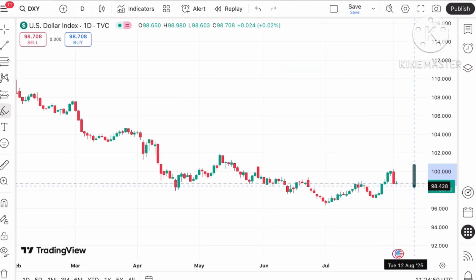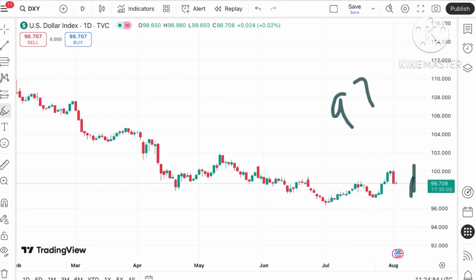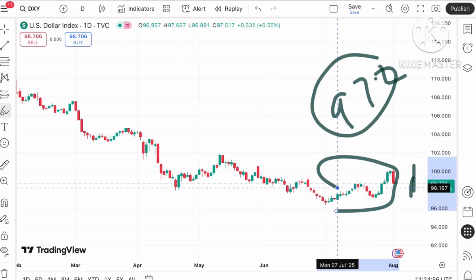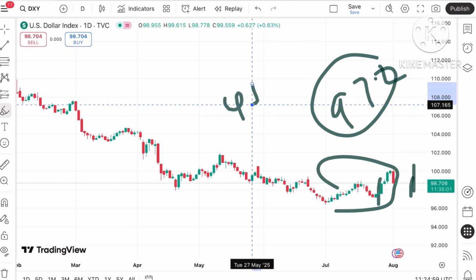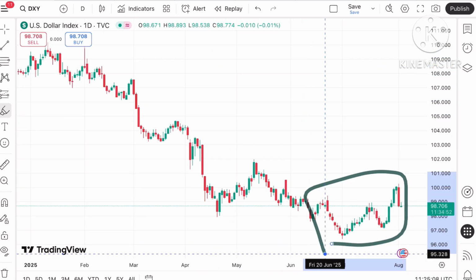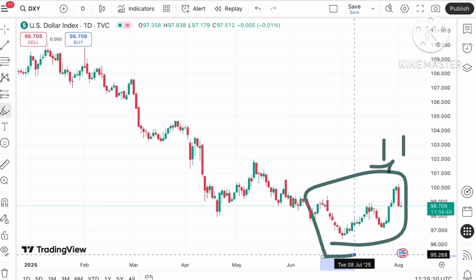Suppose the price starts moving below this level, it can go further down towards 97.8, and from there it can move below $97.2. Then there is a probability of further fall towards 96.3. Then there will be a zone breakout, so a further downfall can be there.